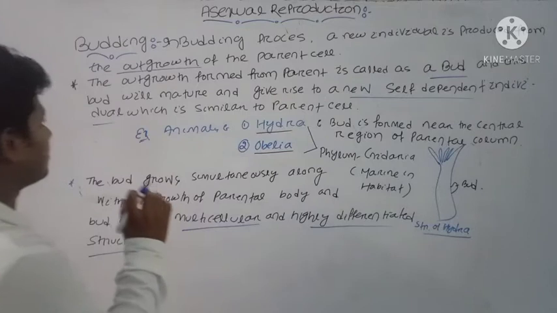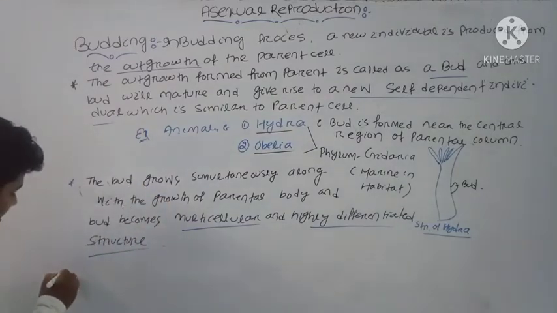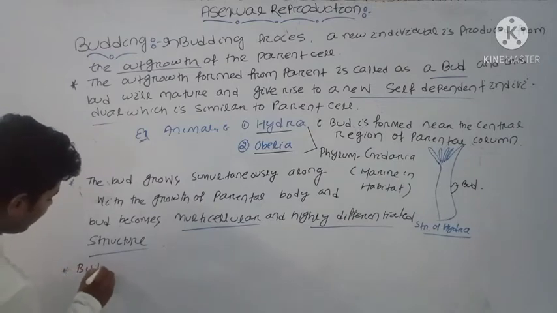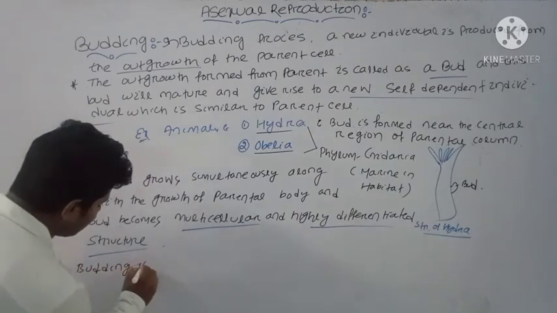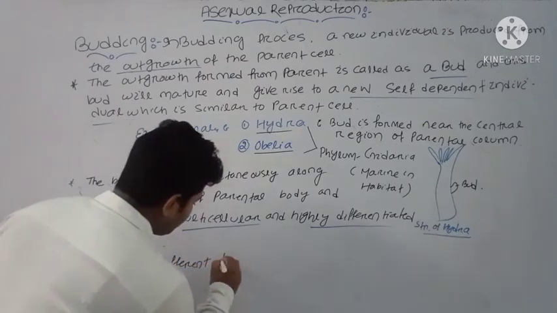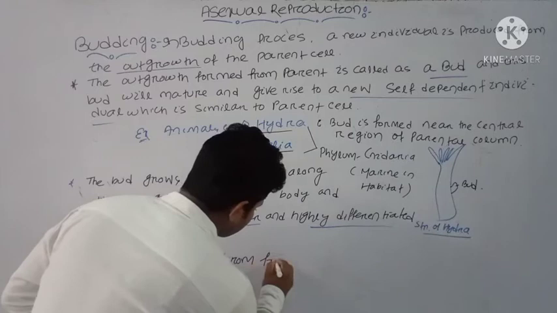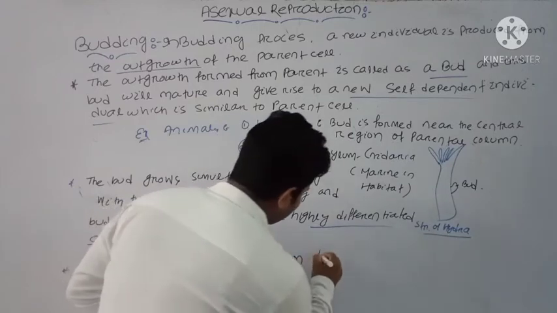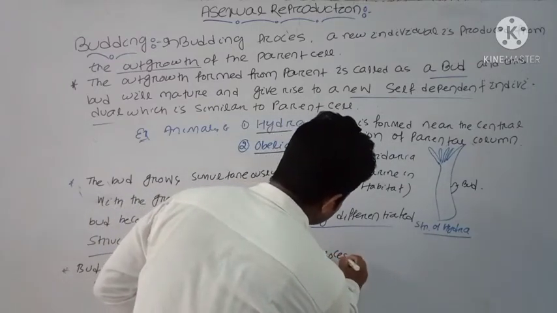Another important point is that budding is different from the fission process. How can you say that budding is different from fission process?